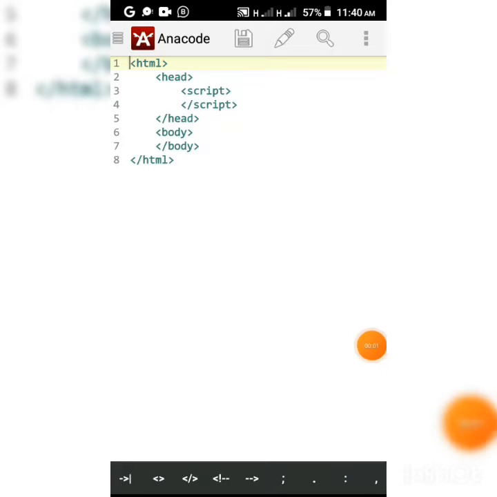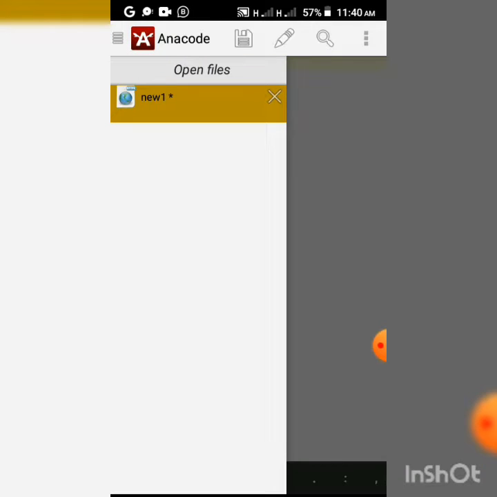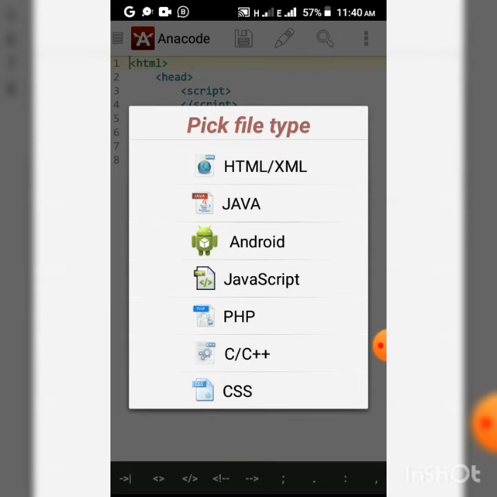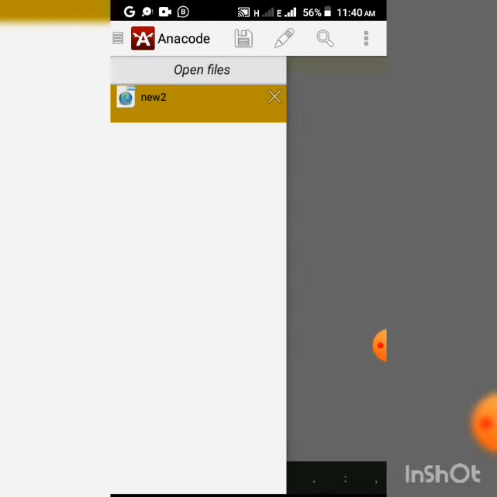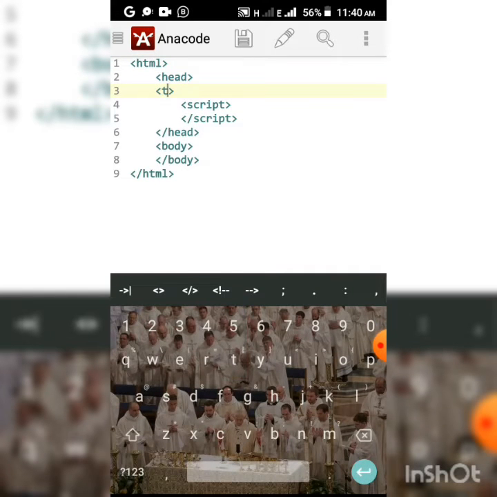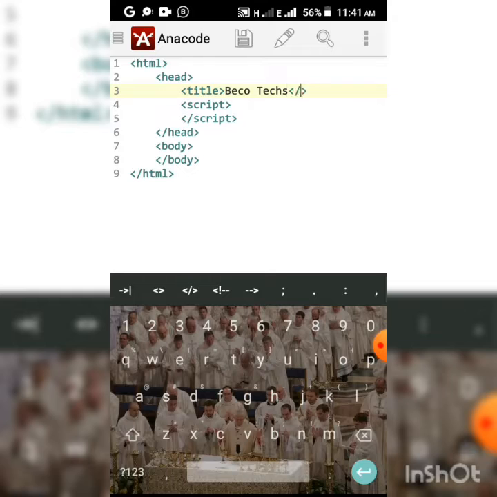We'll be using Anacode, which is an Android text editor. So we'll be creating a new file, HTML and CSS. Click on it, cancel the old one, don't save, and this will start editing it with our title, and our title will be LiQWYD, which is the main company under which LiQWYD is located.